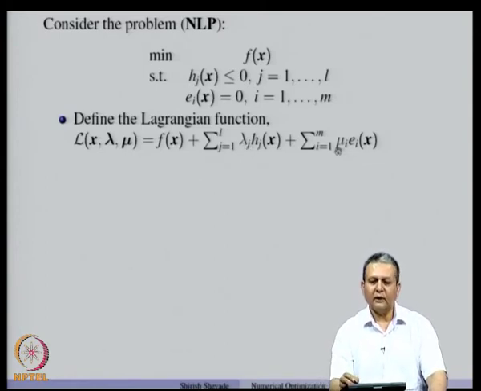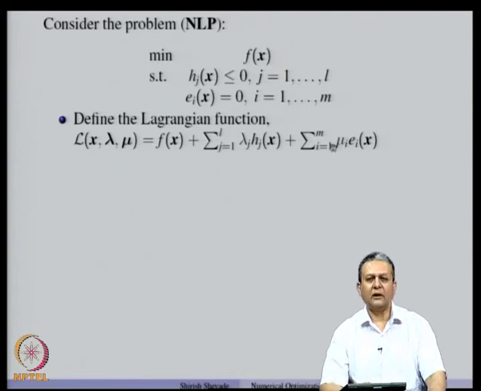And note also that there is no sign restriction on the mu's which are associated with the equality constraints. So, there are L inequality constraints, so there are L lambdas which are non-negative, and there are M equality constraints, so there are M mu's which are not restricted in sign.